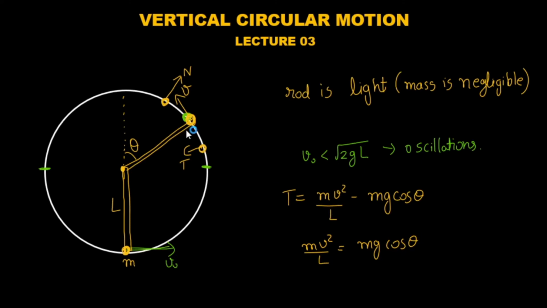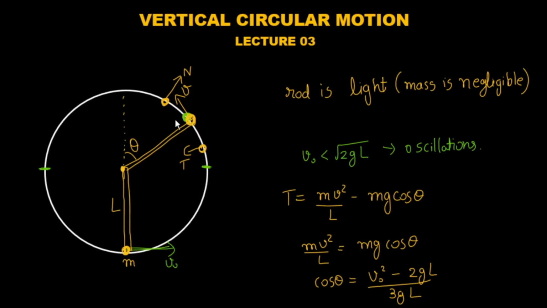And when you conserve energy, just like in the previous example, you will get cos theta equals v naught square minus 2gL by 3gL. You can see the previous video for the derivation of this one.